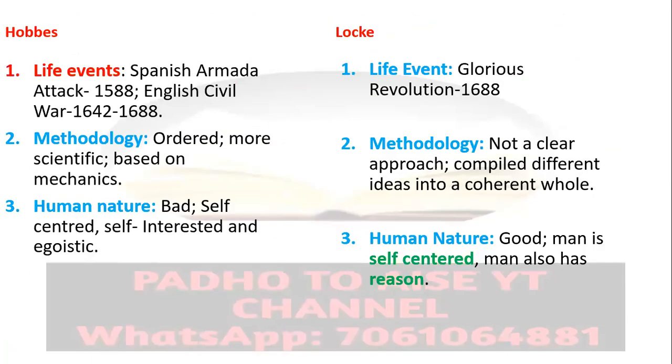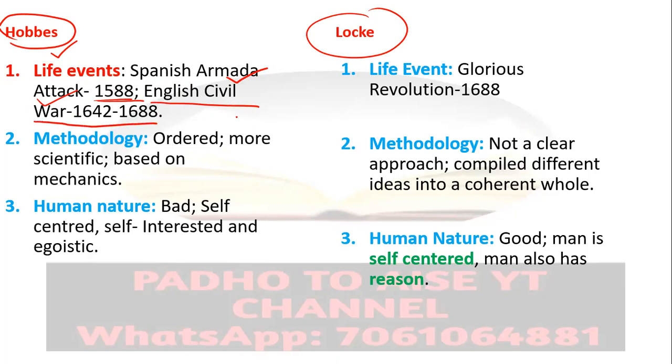Now let us try to understand the differences between Hobbes and Locke. So the first difference: what was the most important life event which happened during the time period of Hobbes and Locke, which actually shaped their political thought? In the year of birth of Thomas Hobbes, there was a Spanish Armada attack. The Spanish Armada attacked England, and this was a situation of fear. The second important event which happened during Hobbes's time is the English Civil War.